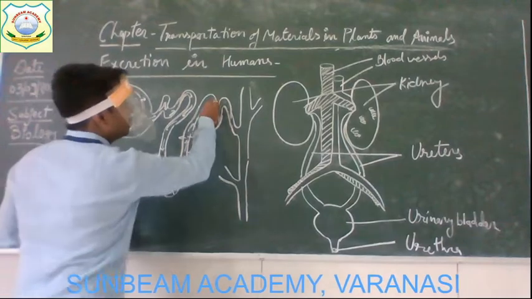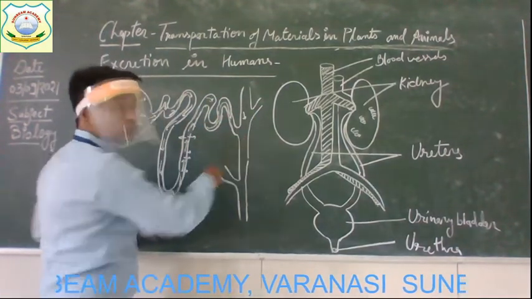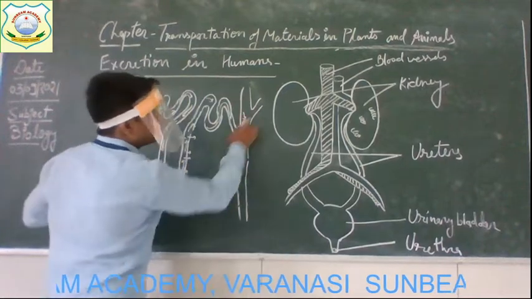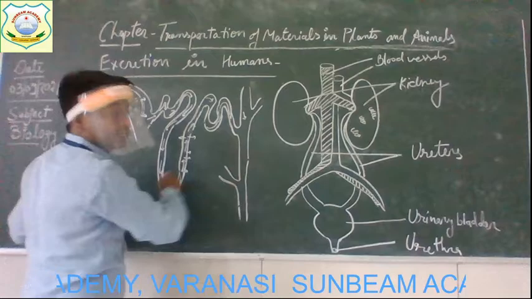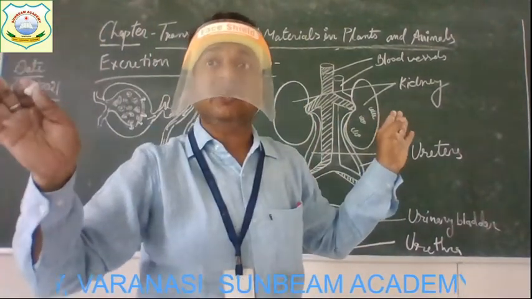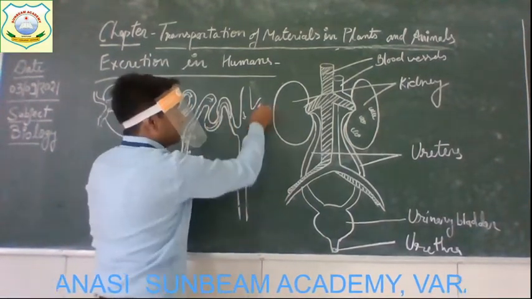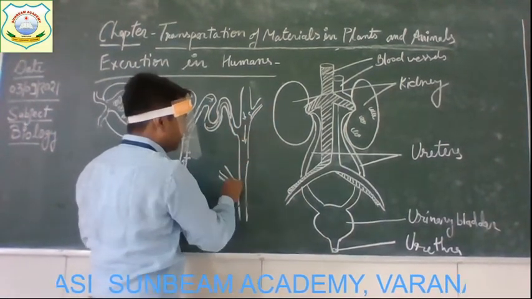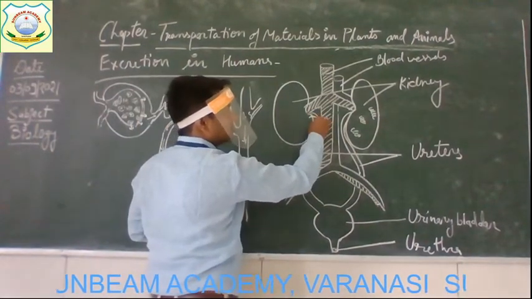And now only the waste reaches this tube, and this tube gets connected with many nephrons. This is one nephron, again another nephron, again another nephron. So it's just like the structure of a tree, with branches of a tree. And then this main branch carries the waste material from different nephrons and goes where?